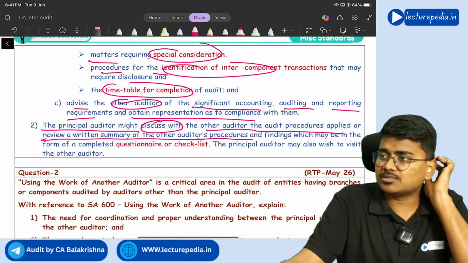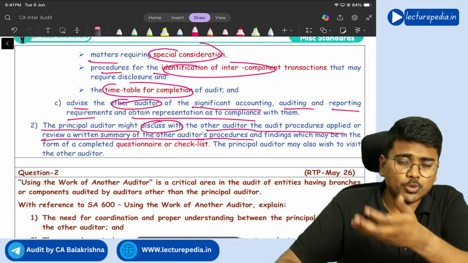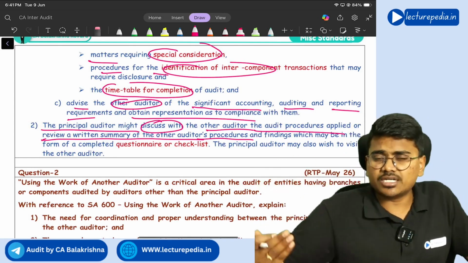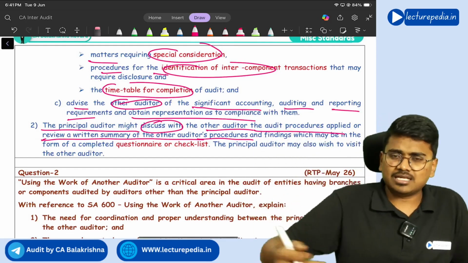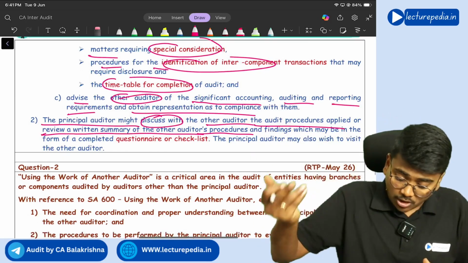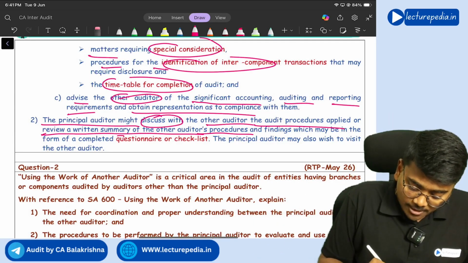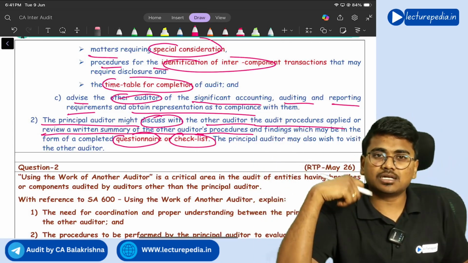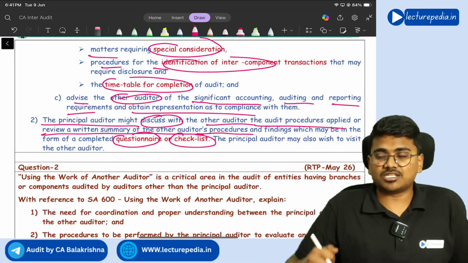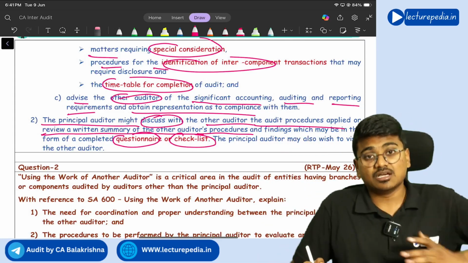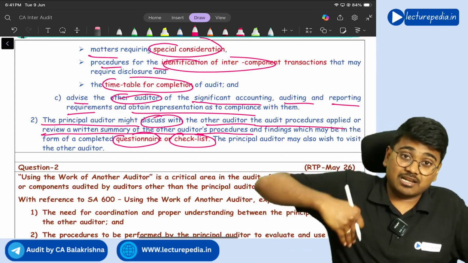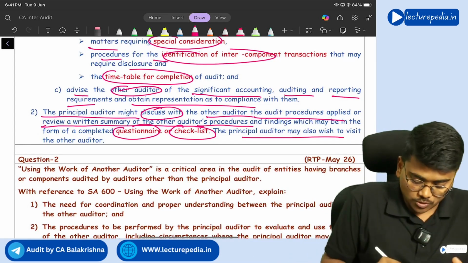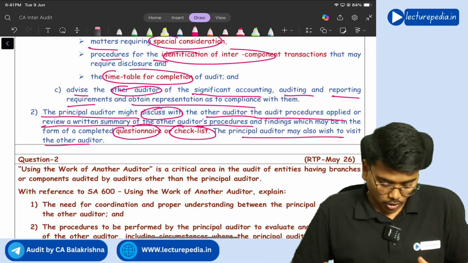Now the other auditor has performed certain audit procedures for doing the audit of that particular division. The principal auditor can discuss with the other auditor what procedures have you performed, like that you can discuss with the other auditor. And you can also ask the other auditor to fill a questionnaire or checklist. You can send a checklist or a questionnaire to the other auditor, and ask the other auditor to fill that checklist or that questionnaire. And in some situations, if the principal auditor wants, he himself also can visit the location of a component and verify. So the principal auditor may also wish to visit the other auditor.